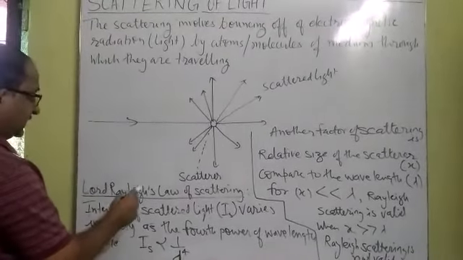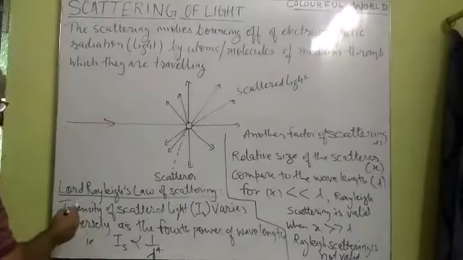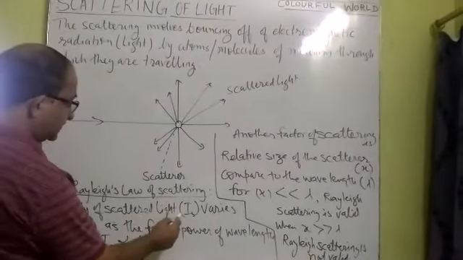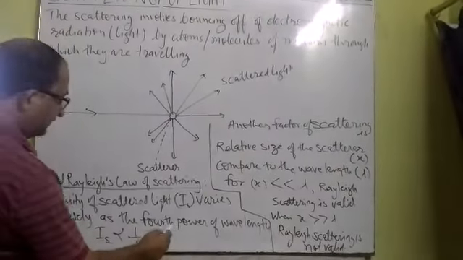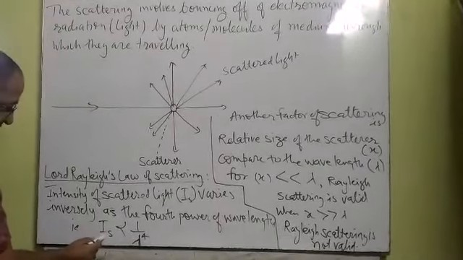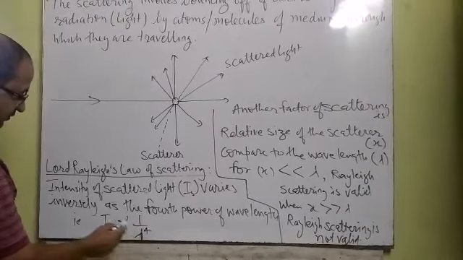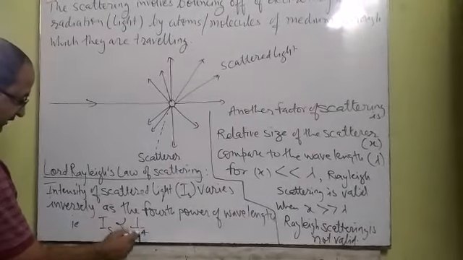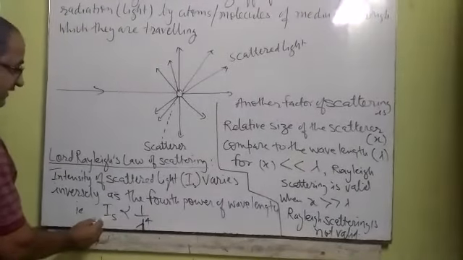Rayleigh's law of scattering, which I will discuss, will become clear now. The intensity of the scattered light, I_S, varies inversely as the fourth power of the wavelength. That means the intensity I_S is inversely proportional to lambda raised to the power 4, or proportional to 1 upon lambda^4, where lambda is the symbol of wavelength and I_S is the intensity.